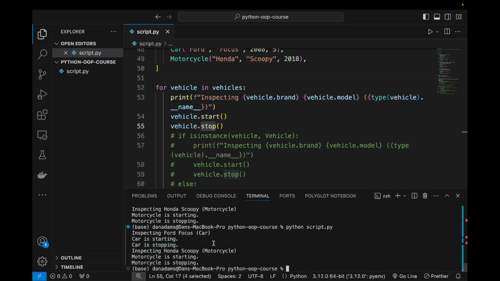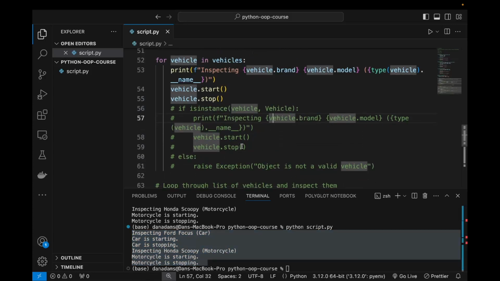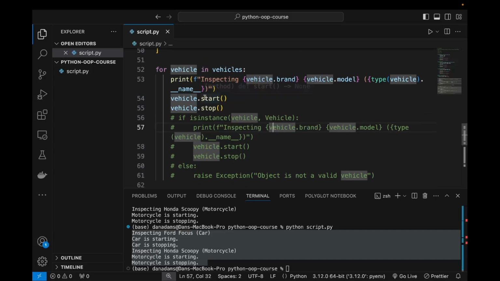So if we now run the code, we can see we get everything as before without all of these conditional statements. So because this list can now only contain objects that extend the vehicle class, we know that every object will share these common fields and methods, meaning that we can safely call them without having to worry about whether each specific vehicle has these fields or methods.